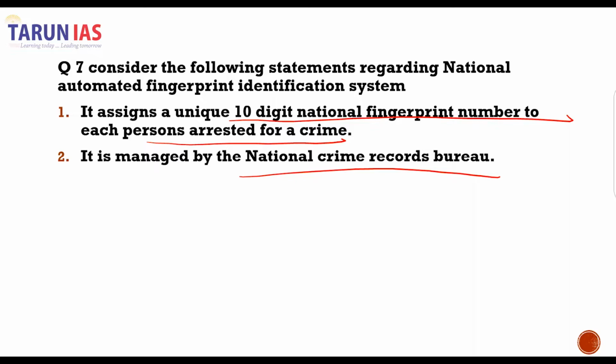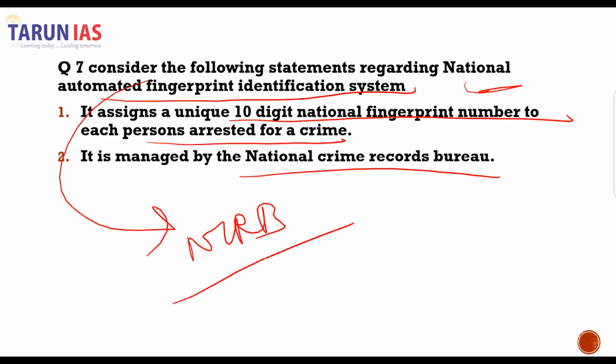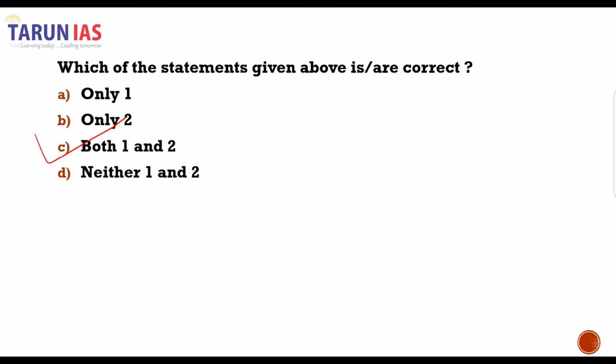See, this National Automated Fingerprint Identification System is going to be managed by the NCRB, the National Crime Record Bureau, and it will be the central agency taking care of this function. And yes, it is going to assign a 10-digit national fingerprint number to each person who is arrested for a particular crime. So both the statements here are correct, and therefore C will be our correct answer.